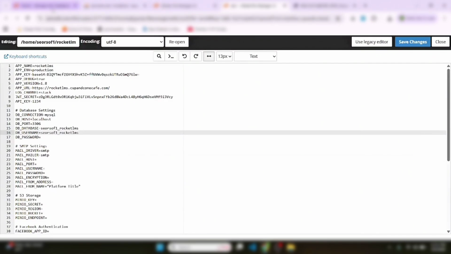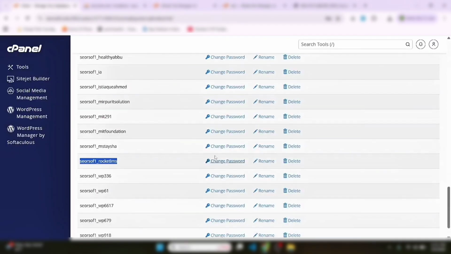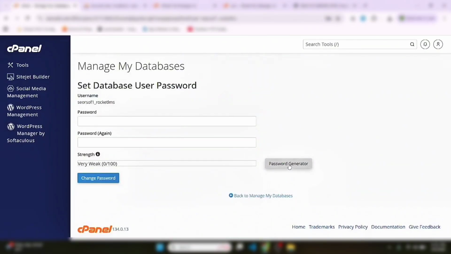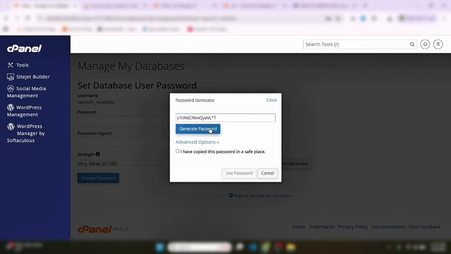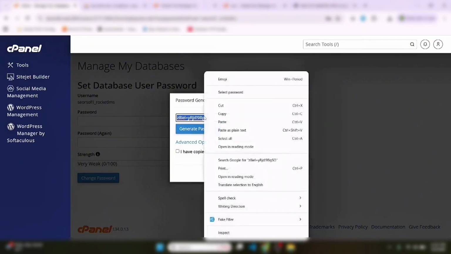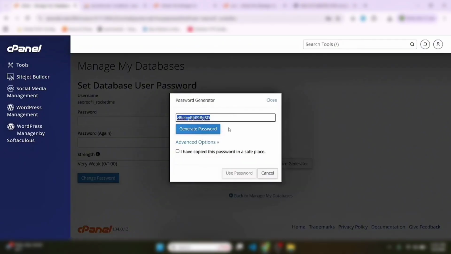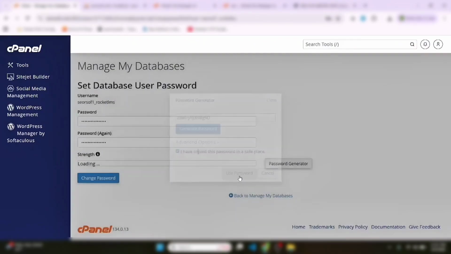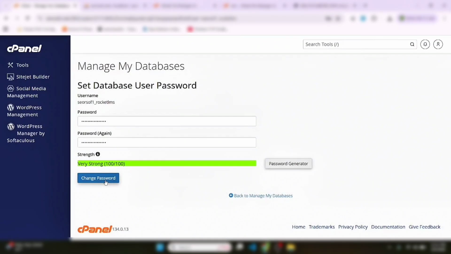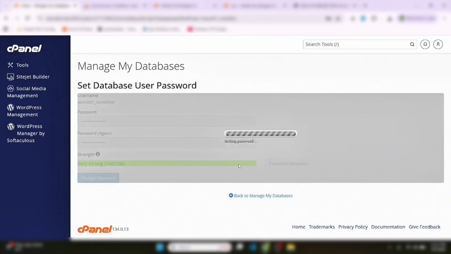Now we change the database password from here. Change password, generate a password. Okay, now copy the password. I have copied this password.